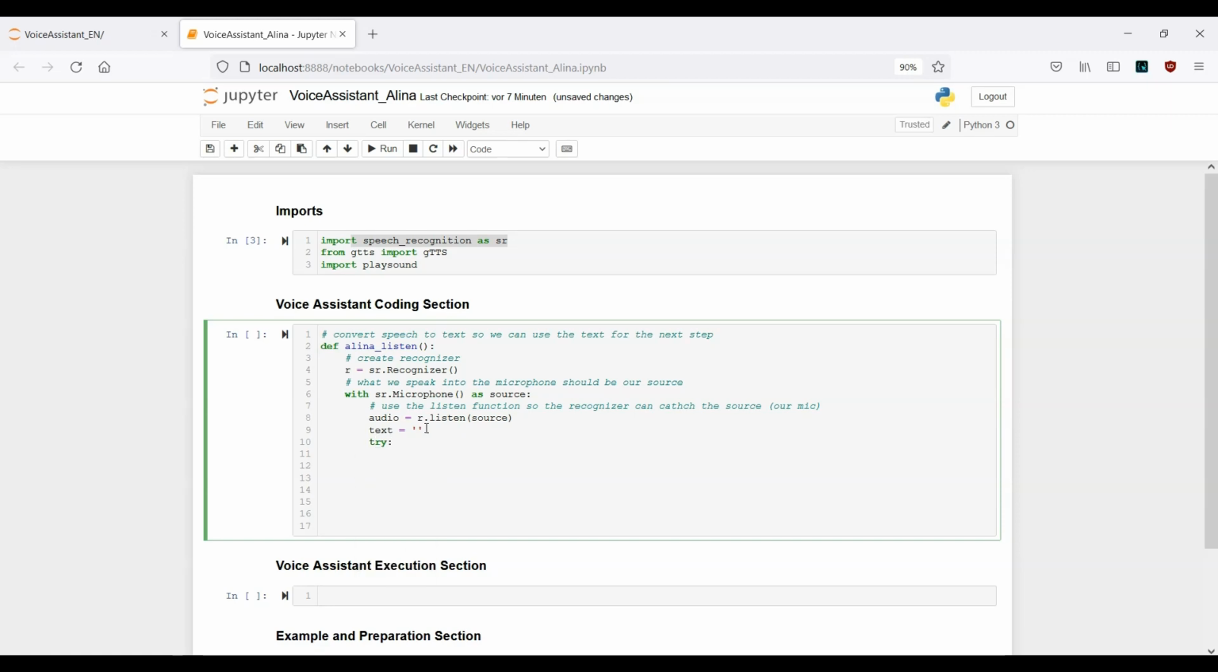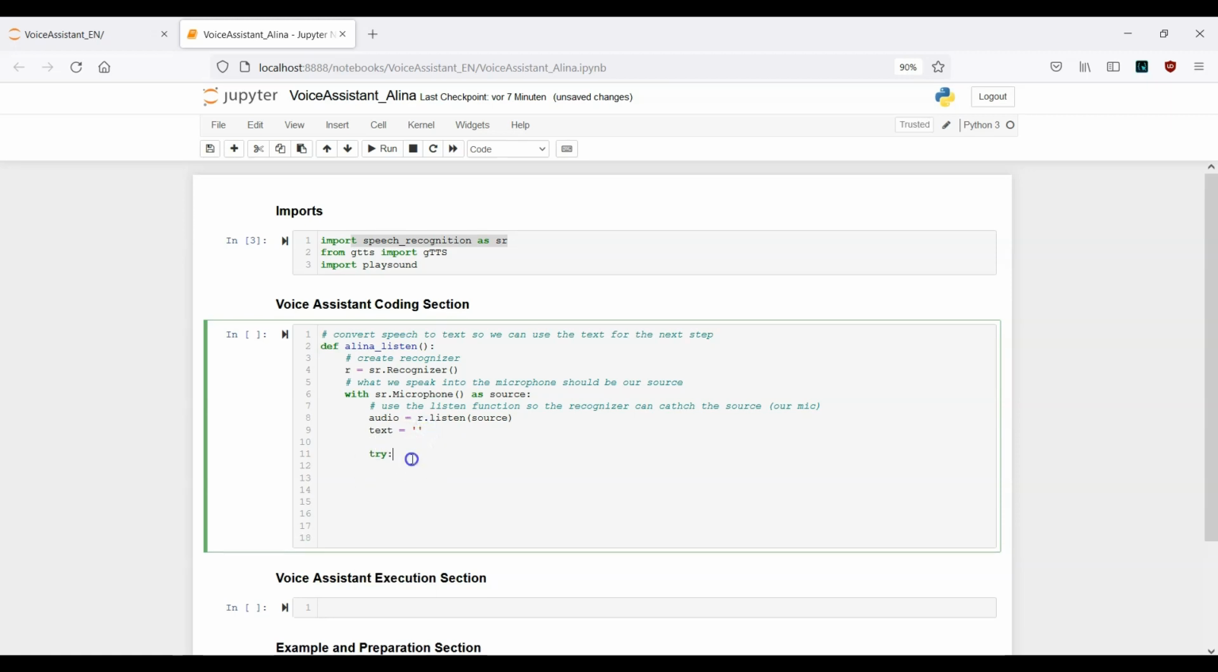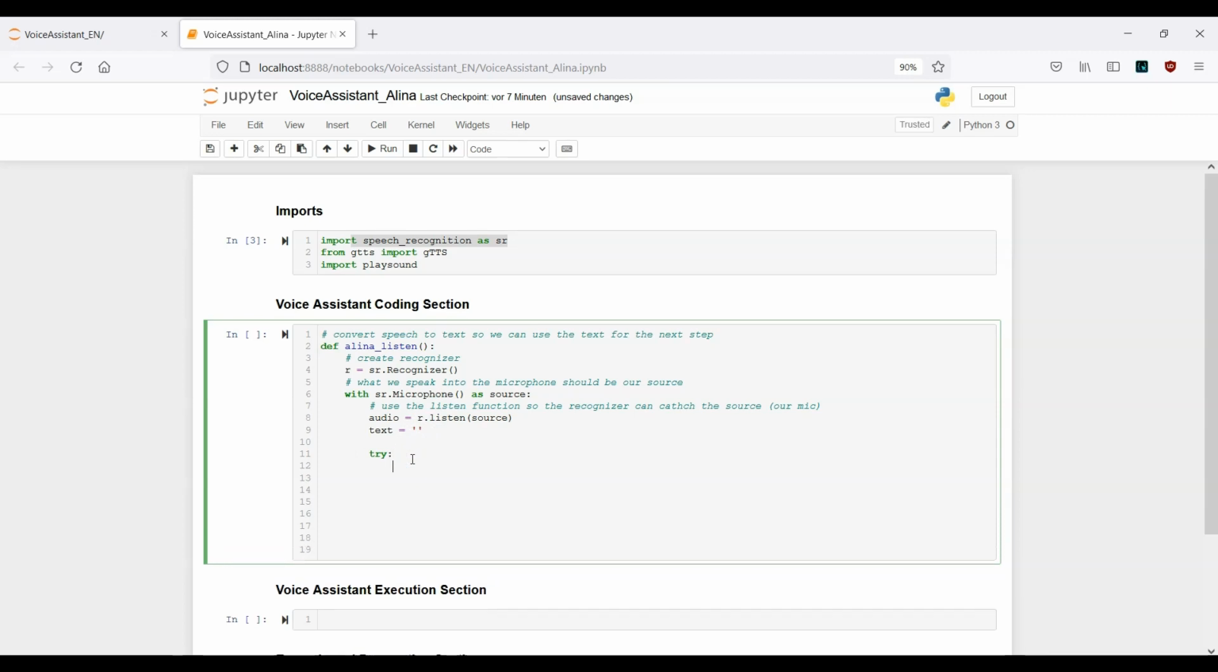That means we start here with try, then text equals to r.recognize, and you can see here that we have different kinds of APIs, but we go, as I told you, with the Google API here. And now in this parameter we have to write down audio. Okay, this is actually the logic.